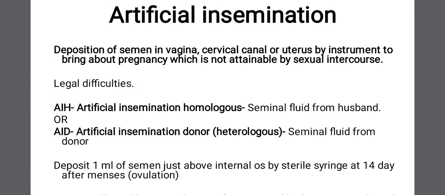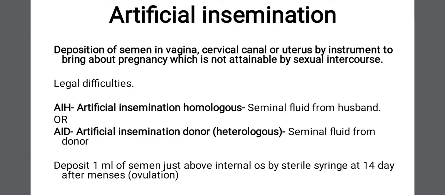It is introduced into the female genital tract so that the sperm and ovum will unite and there will be resultant pregnancy. So it is deposition of semen in the vagina or anywhere in the female genital tract, like the cervical canal or the uterus, by any instrument, to bring about pregnancy which is not possible by sexual intercourse because of an underlying cause in either the male or the female.